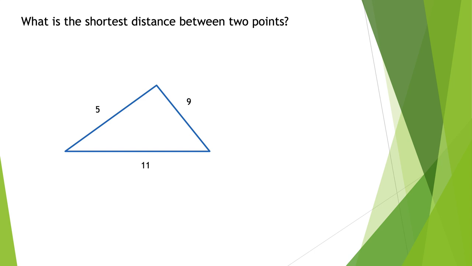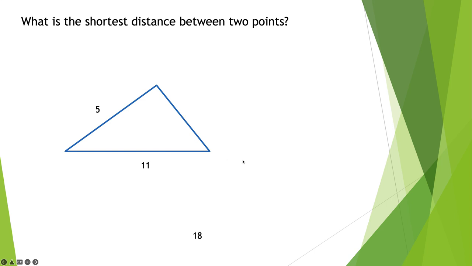What about 9? Yeah, it could be 9 because the shortest straight distance is 11. If I went 5 and then 9, I've gone a distance of 14. So that works. That would be okay. The bottom line in this is that any two sides of a triangle, any two, must be longer when you add them up than the third side.